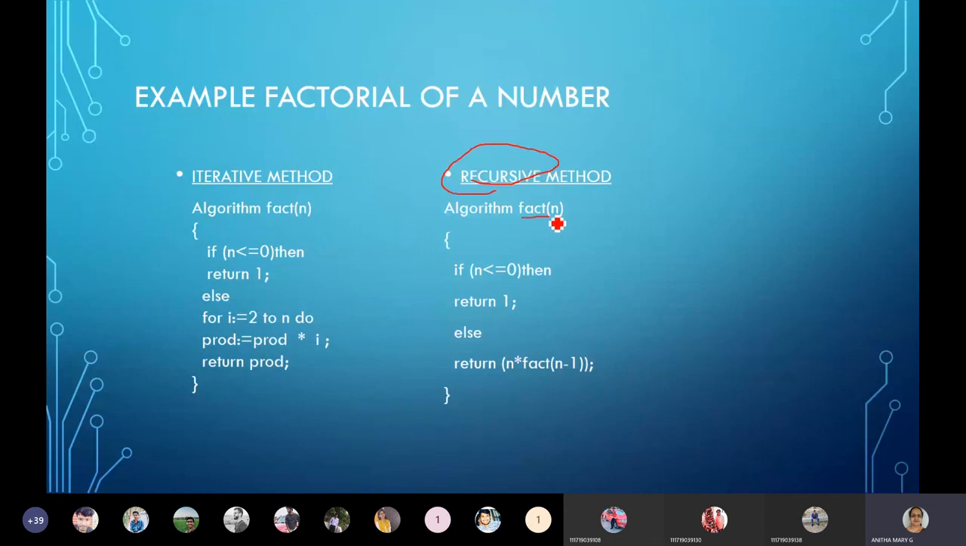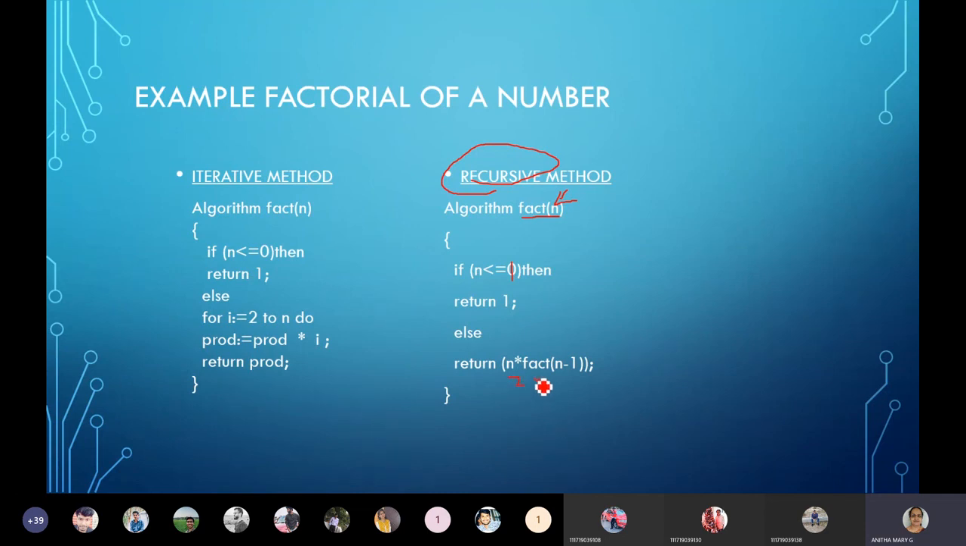So the function fact of n. Here I'm going to find out the factorial of n, say 2. So if n is less than or equal to 1, is n less than or equal to 1? No, so it comes to the else part. So what will it do? It will return 2 into